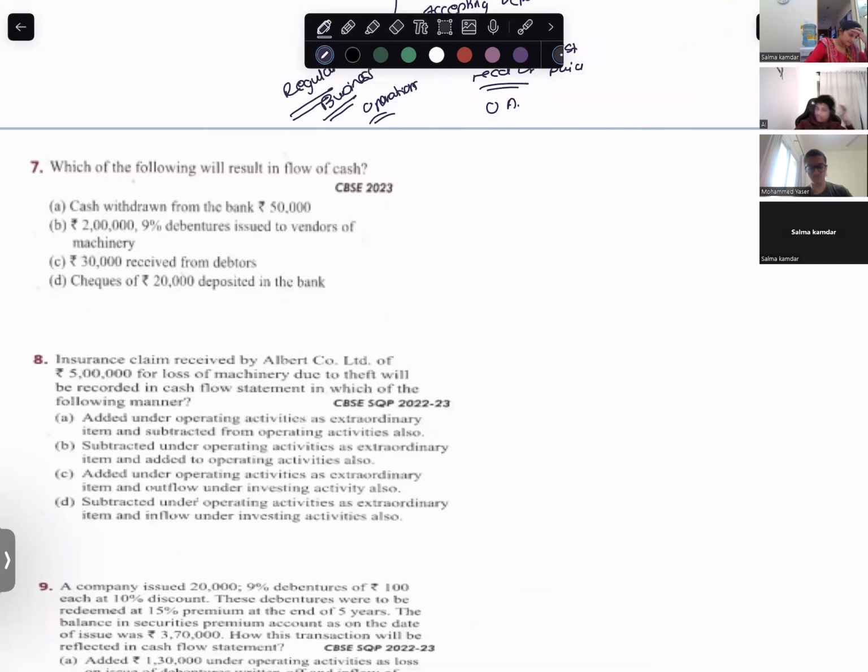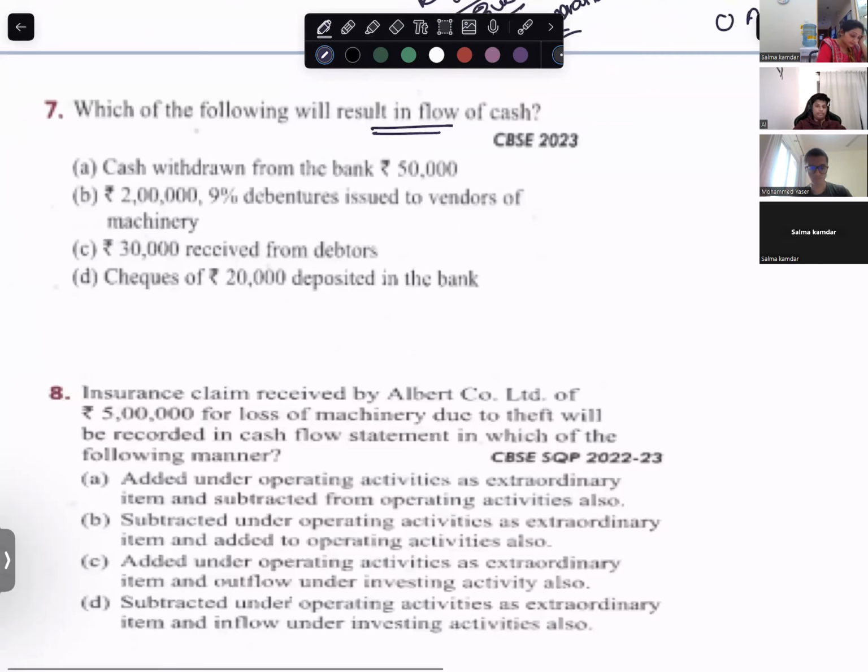Which of the following will result in flow of cash? This is a 2023 paper question. Cash withdrawn from the bank is 50,000. Is there a flow of cash in this? See, other than cash and cash equivalent, we are going to treat everything.